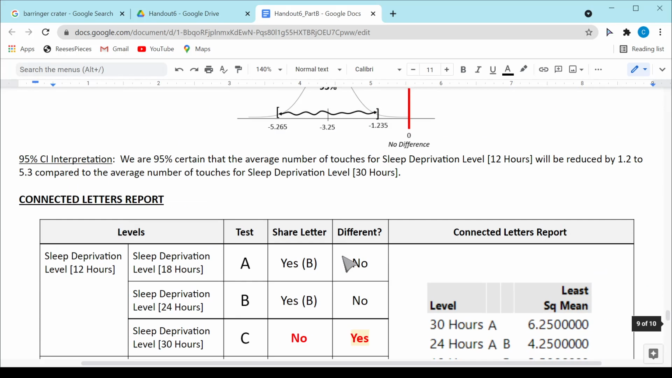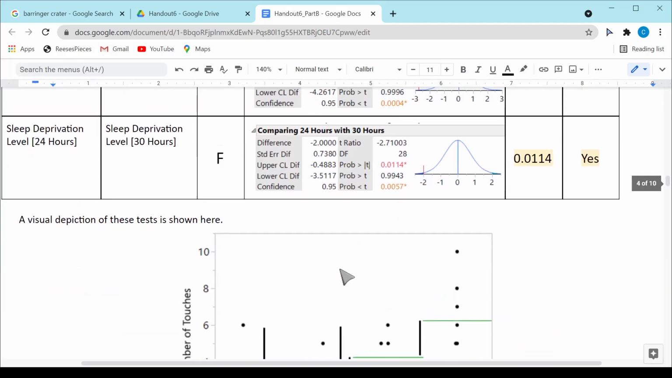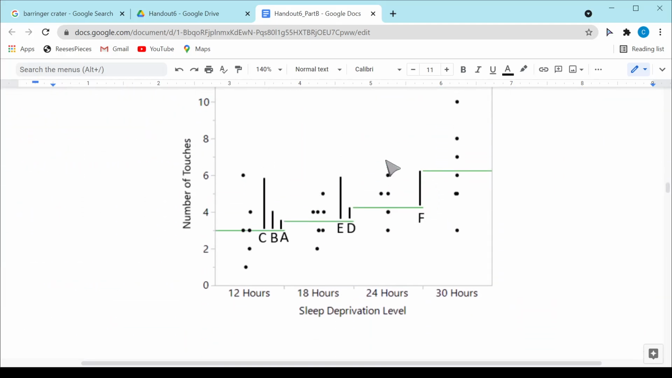And that agrees if we look at all these comparisons here. The only ones that were statistically significant were C and E, and that's where I have the biggest jump between the green lines. All the others are too close to one another. So the averages at 12, 18, and 24 are all just too close to one another to say that they're statistically different from each other.